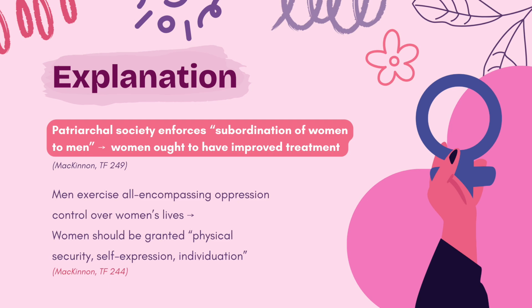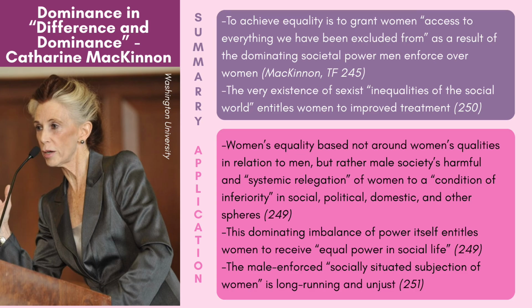In Difference and Dominance, Catherine McKinnon explains her perspective that to achieve equality is to grant women access to everything we have been excluded from, as a result of the dominating societal power men enforce over women.